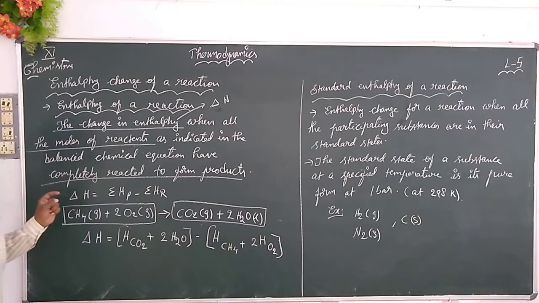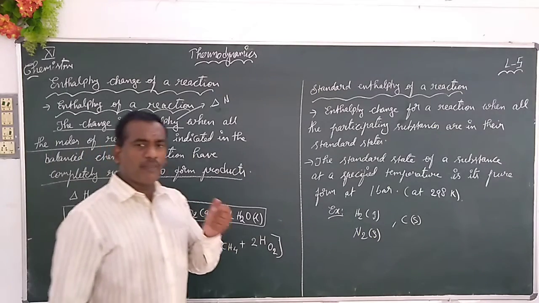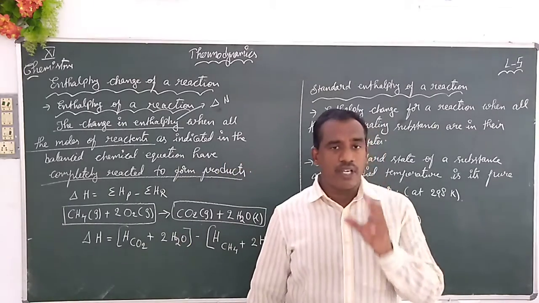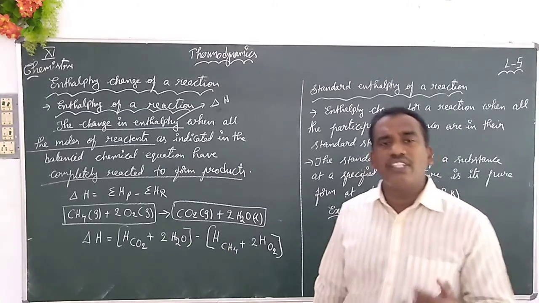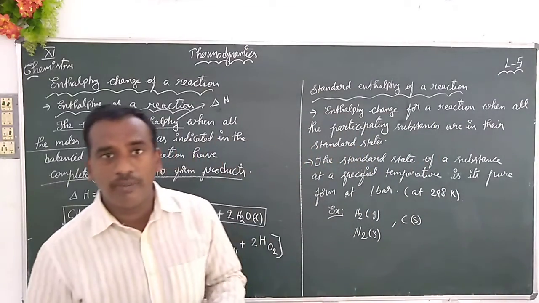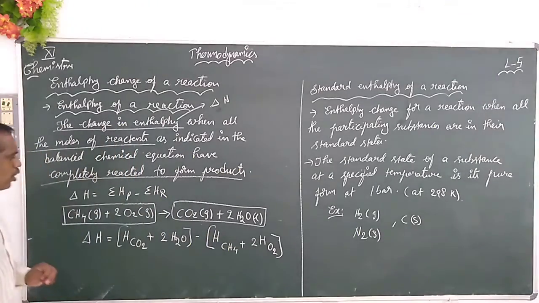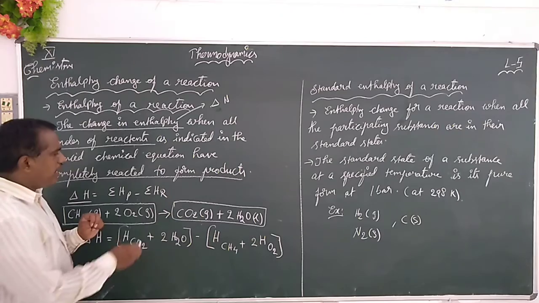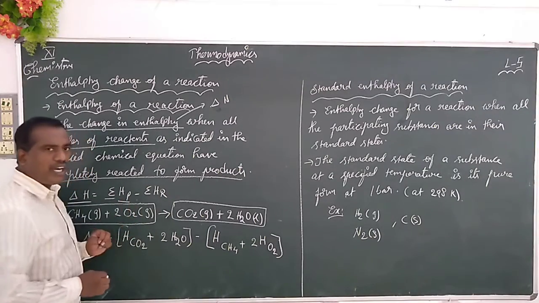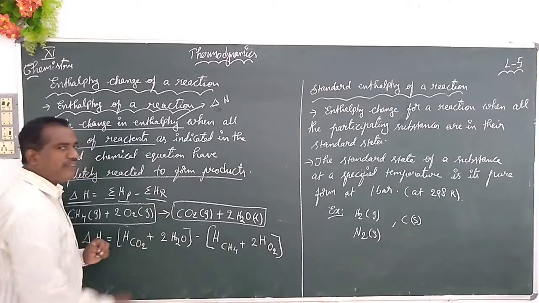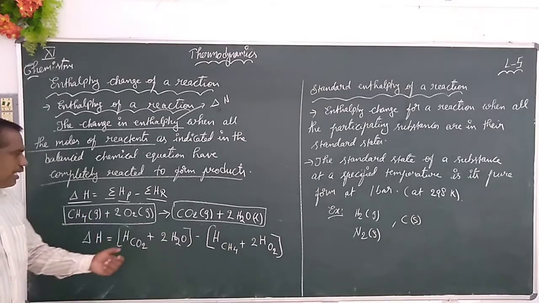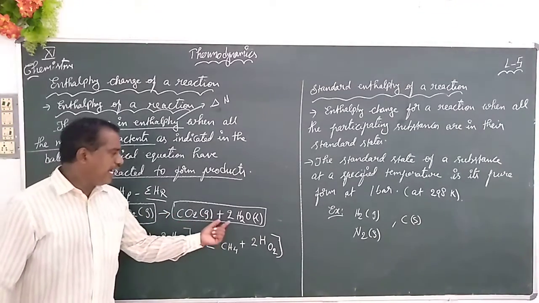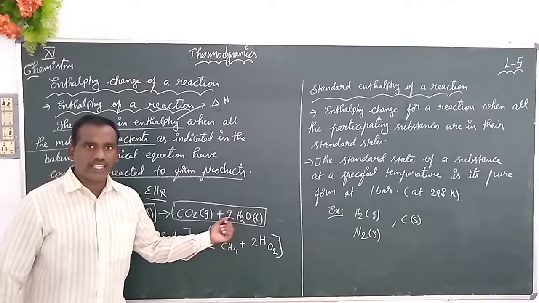The change in enthalpy is equal to the total enthalpy of the products formed minus the total enthalpy of the reactants participating, whether they are in the gaseous state or the liquid state. So how is the change in enthalpy given? It is taken as the total enthalpy of the products formed minus the total enthalpy of the reactants. In this reaction, what are the products? The products are carbon dioxide gas and 2 moles of water in the liquid state.